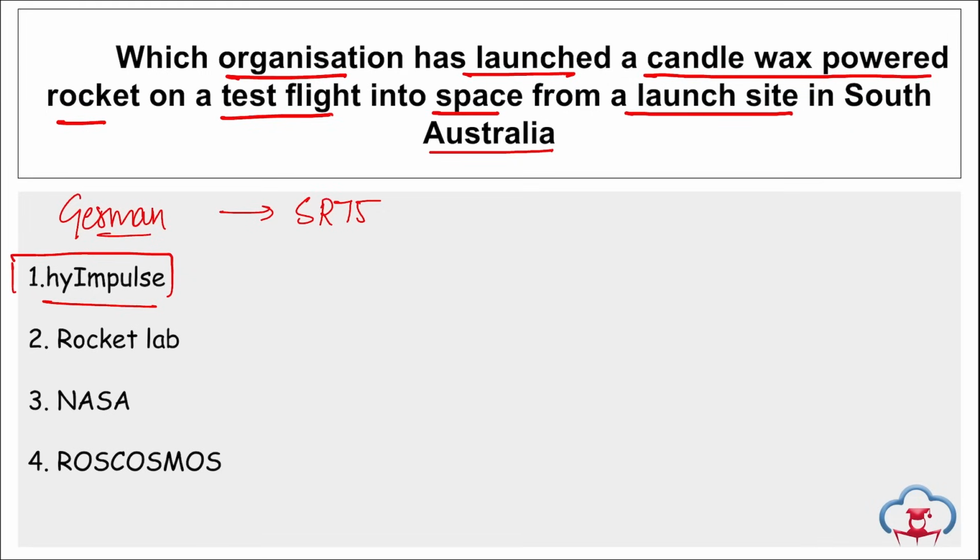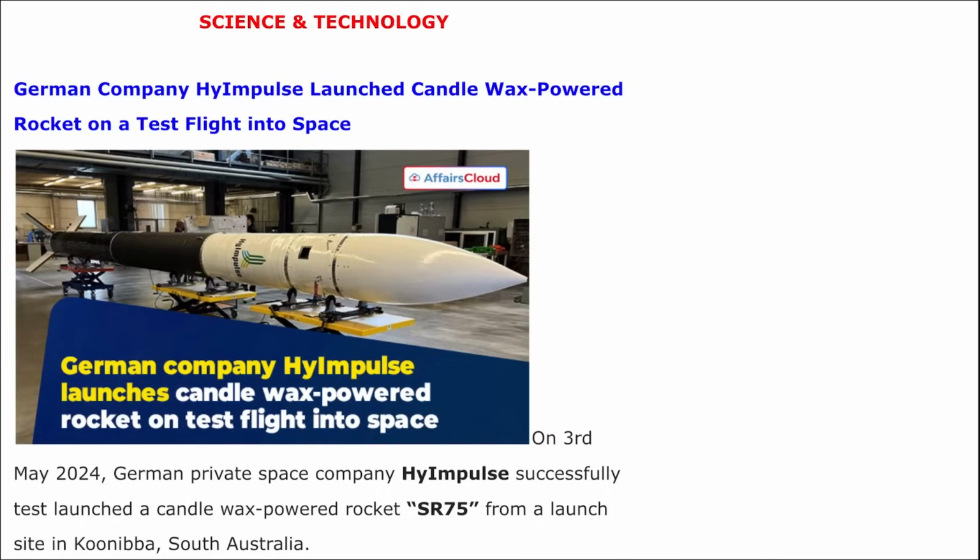It was done by a German private space company, that is High Impulse, correct? If we further talk about this rocket, this test rocket is 12 meters in length. It weighs 2.5 tons. The rocket has a carrying capacity of 250 kg, and it can go up to an altitude of 250 kilometers.